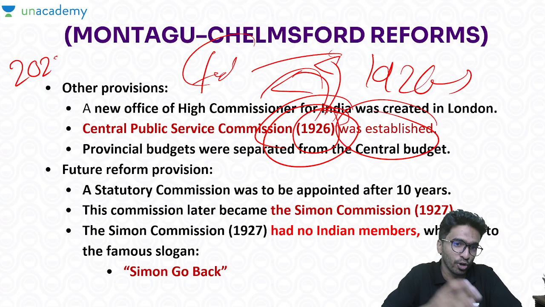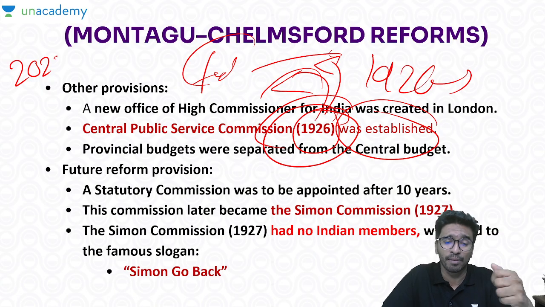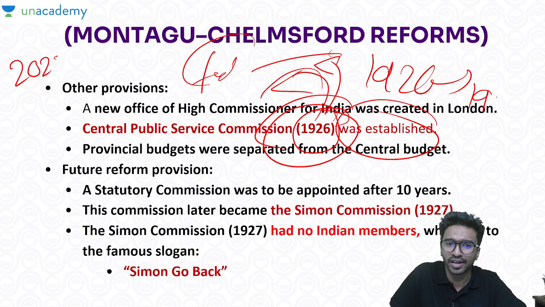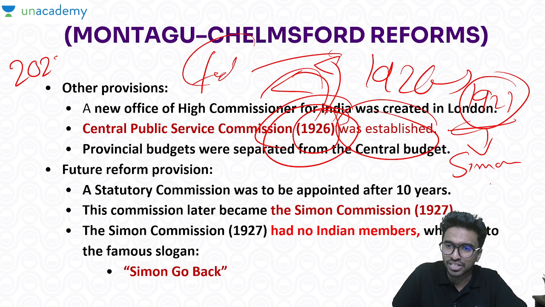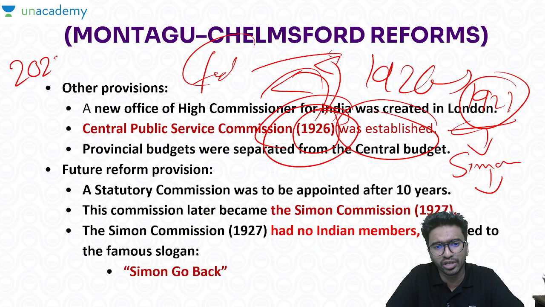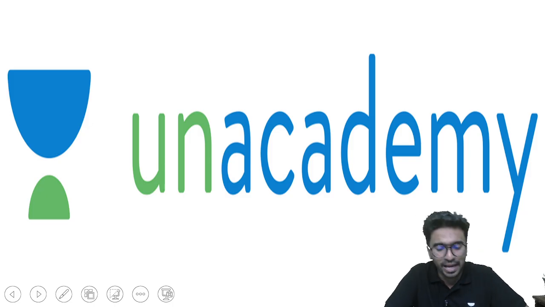And the other thing: Montagu said in his statement that gradually we are going to give you a kind of independence. In that regard, a statutory commission was to be appointed after 10 years. So in 1927, as it was said, a commission was brought which was known as the Simon Commission. The major drawback of the commission was it had no Indian members. So the question was very straightforward: without Indian members, how are you going to take care of the Indians, and how are you going to give us gradual independence? That is why this commission was criticized. And when Simon arrived in India, people raised the slogan, Simon, go back.